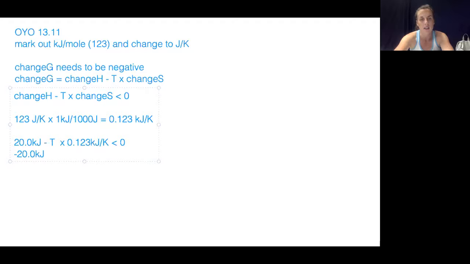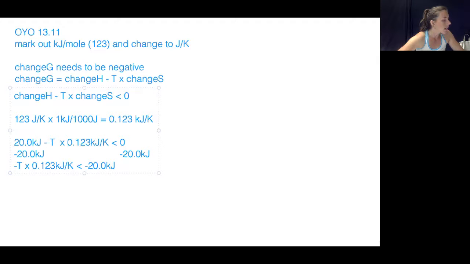And that means we also have to subtract it from the 0 side. Okay, 20 kilojoules. All right, which is going to give us negative T times 0.123 kilojoules over Kelvin is less than negative 20.0 kilojoules.